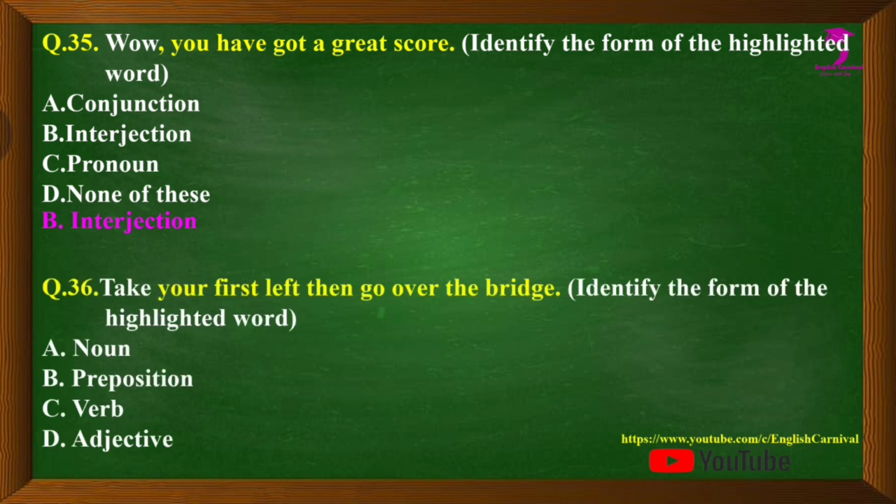Question number 36, we have: Take your first left, then go over the bridge. Identify the form of the highlighted word, and the word is take. Options are A, noun, B, preposition, C, verb, and D, adjective. Correct answer is C, and that is verb.